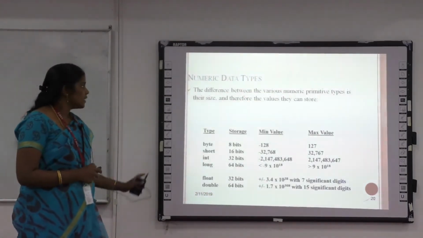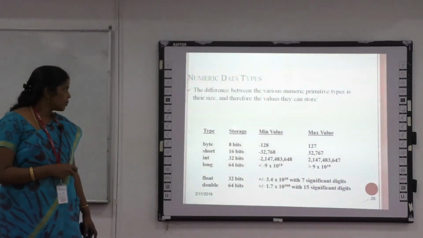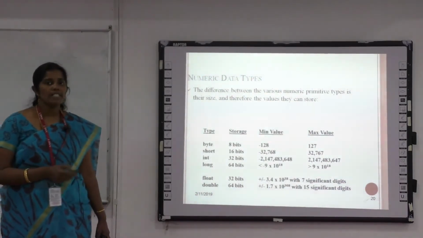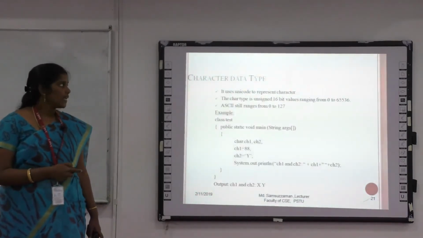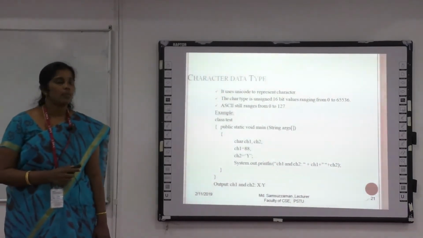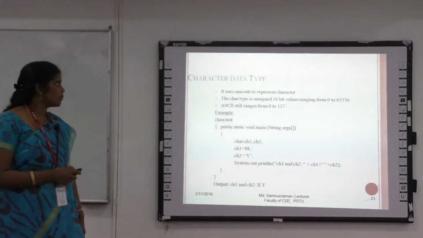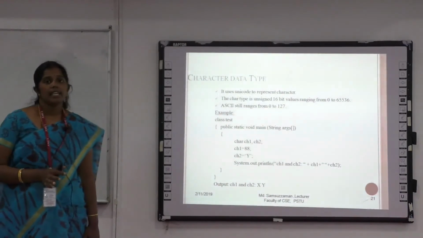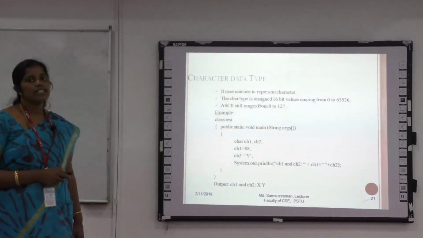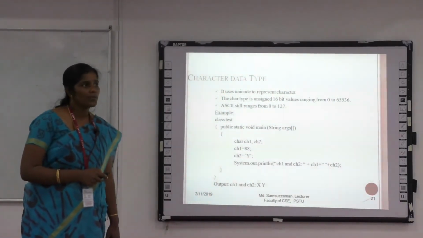These are the integer data types which are used to hold integers, and these 6 data types are used to store whole numbers and decimal values. One more data type is available, called the character data type. The character data type uses Unicode to represent characters in the Java programming language. It uses 16-bit values, ranging from 0 to 65536. The ASCII range starts from 0 to 127.